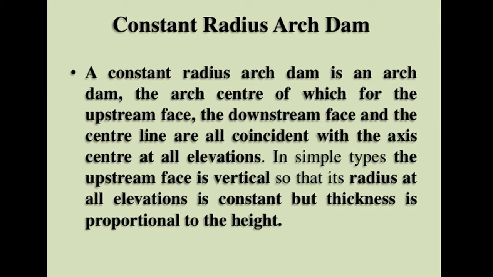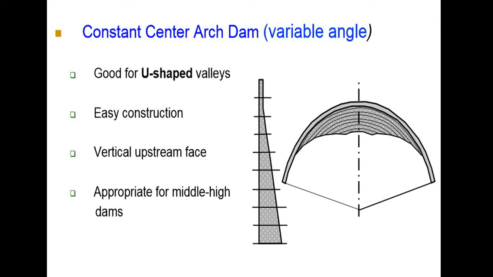In simple types, the upstream face is vertical so that its radius at all elevations is constant, but thickness is proportional to height from the bottom.